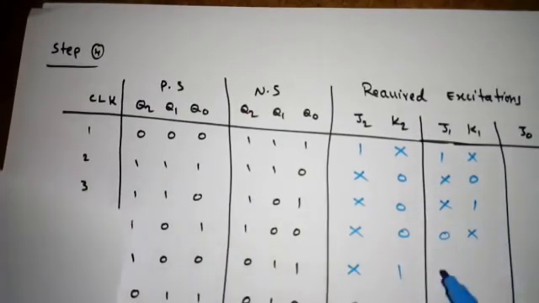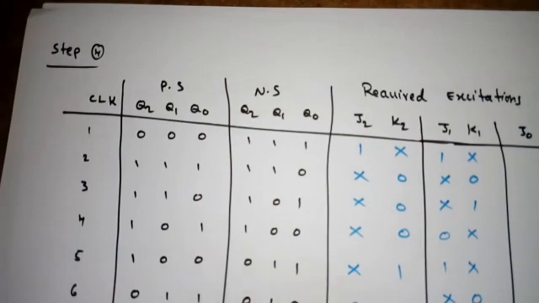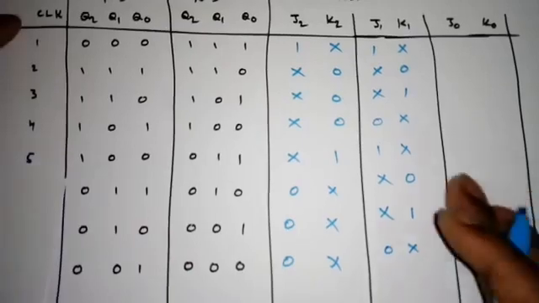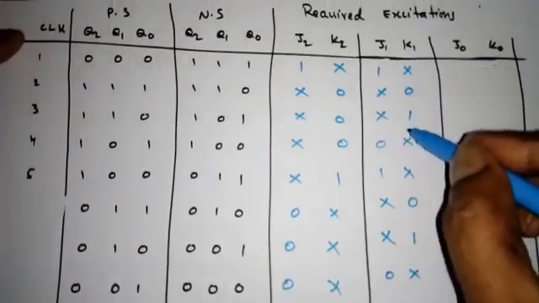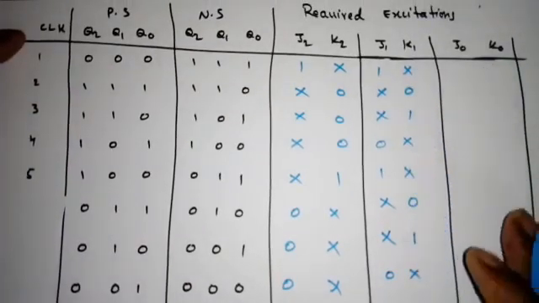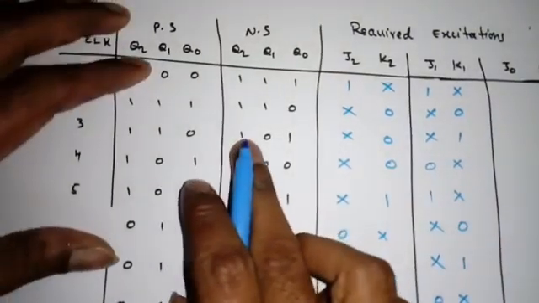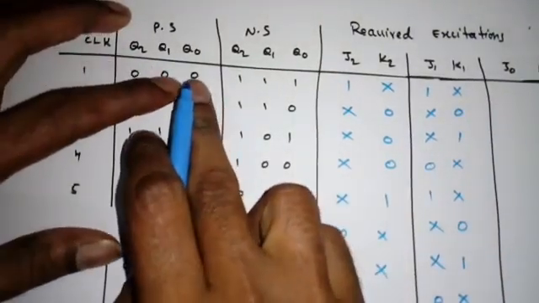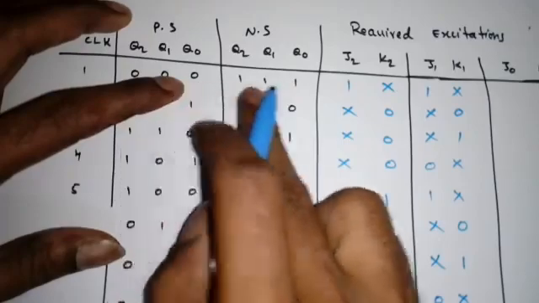Next one, 0 to 1: 1, don't care. Then 1 to 1: don't care, 0. Next 1 to 0: don't care, 1. Next, the last one is 0 to 0, that is 0, don't care. Right. So this is how I fill it. See 1, 2, 3, 4, 5, 6, 7, 8. Similarly J0 K0. If I see J0 and K0, we have to see Q0. Q0 is always toggling.